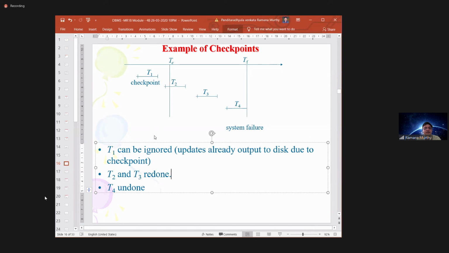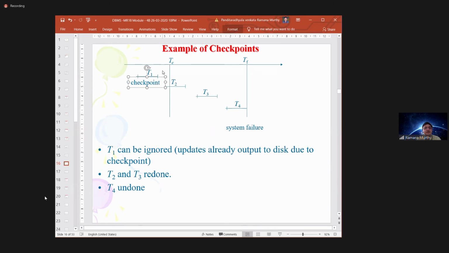Our consideration is from back to this checkpoint only. You just identify for the checkpoint how many transactions have TA start and TA commit before the checkpoint, and how many transactions have TA start but TA commit is not there. Here we are assuming TA's both start and commit are before the checkpoint only, so we are simply ignoring, not doing anything at all. Our assumption is TA has already made changes to the database.